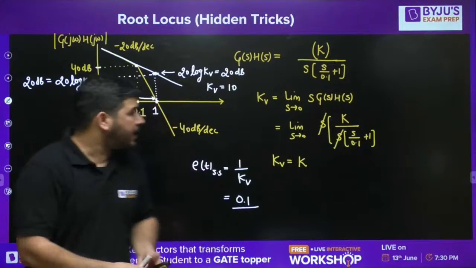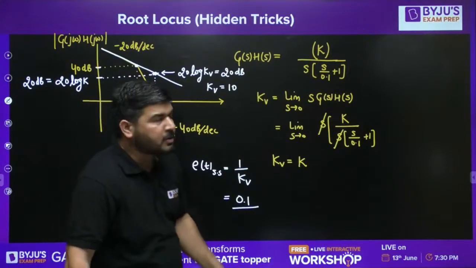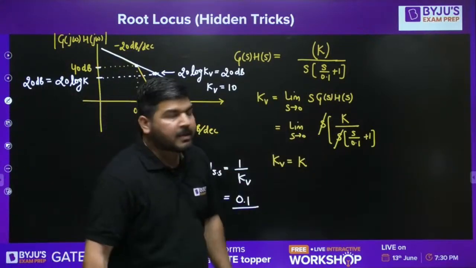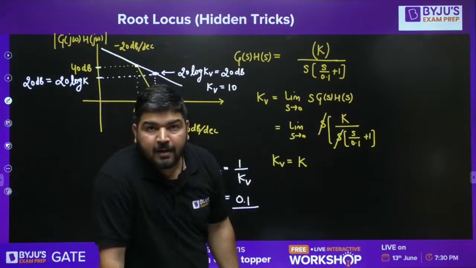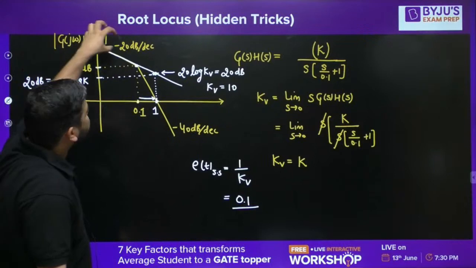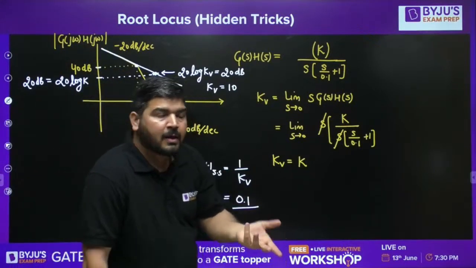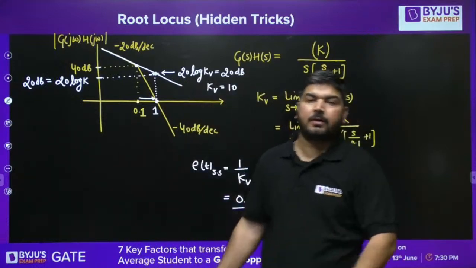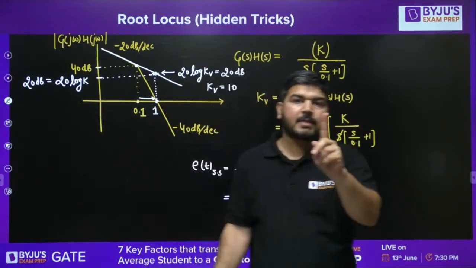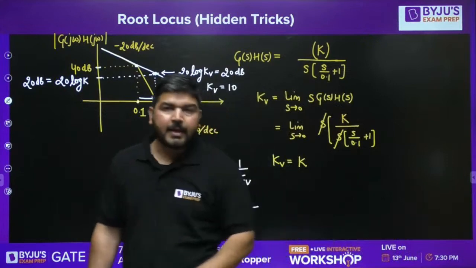It means you have to be very careful using the Bode plot. Using the Bode plot you can calculate, but the Bode diagram should be of G(s)H(s) only, where H(s) has to be 1. If the Bode diagram is for G(s) or G(s)H(s), then only you can calculate this steady state error, because it is defined for G(s) or G(s)H(s) only. But in G(s)H(s), you have to take H(s) as 1. Then only you can calculate.